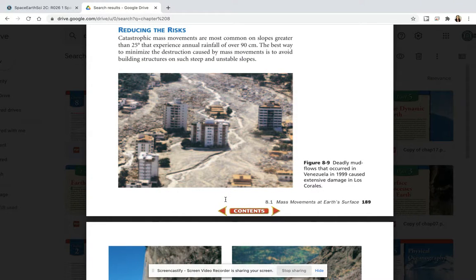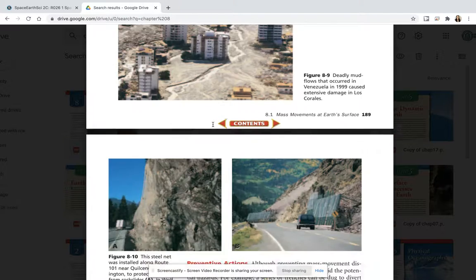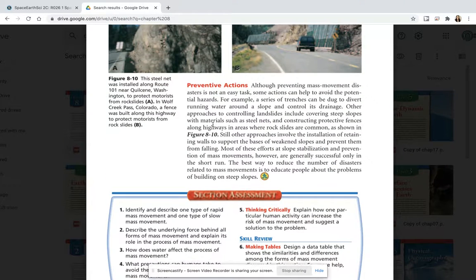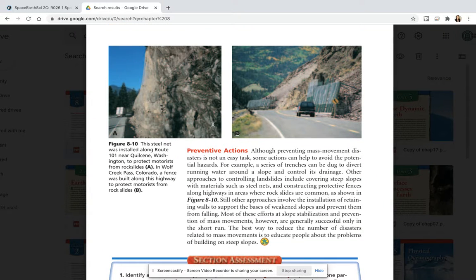Catastrophic mass movements are most common on slopes greater than 25 degrees that experience annual rainfall of over 90 centimeters. The best way to minimize the destruction caused by mass movements is to avoid building structures on such steep and unstable slopes. Prevention actions. Although preventing mass movement disasters is not an easy task, some actions can help to avoid the potential hazards.